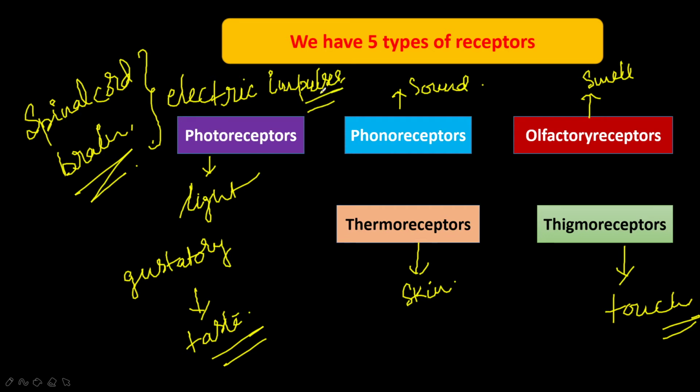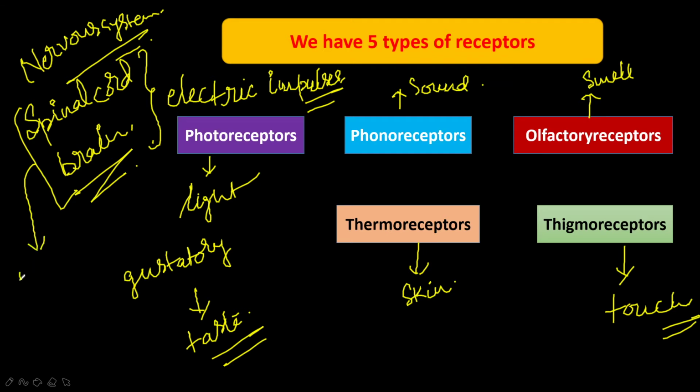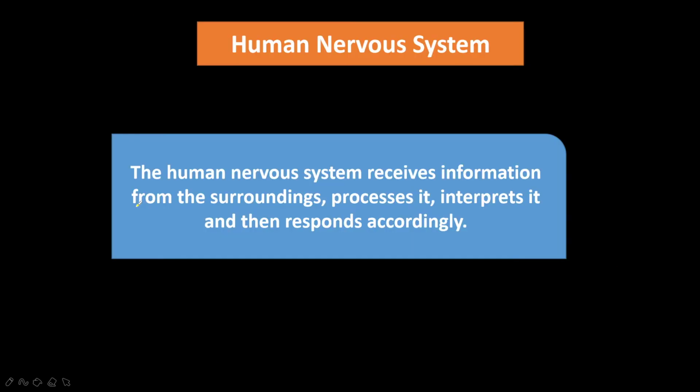An effector is a part which can respond to the stimuli according to the instructions sent by the nervous system, which includes the spinal cord and brain. Effectors are mainly the muscles and the glands present in our body. They respond to the electric impulses sent by the nervous system through nerves called motor nerves. So this is the introduction to coordination in animals.